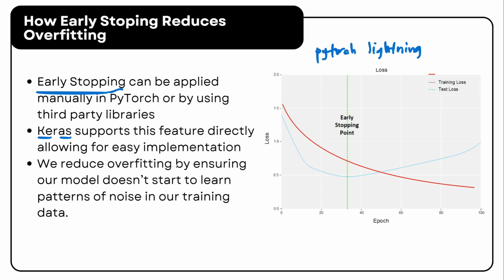Callbacks allow us to automate various tasks such as saving the best model, stopping training earlier, and more, all with minimal effort. So while early stopping is a crucial technique, its implementation is quite simple, and both PyTorch and Keras provide an efficient way to integrate it into your training process.